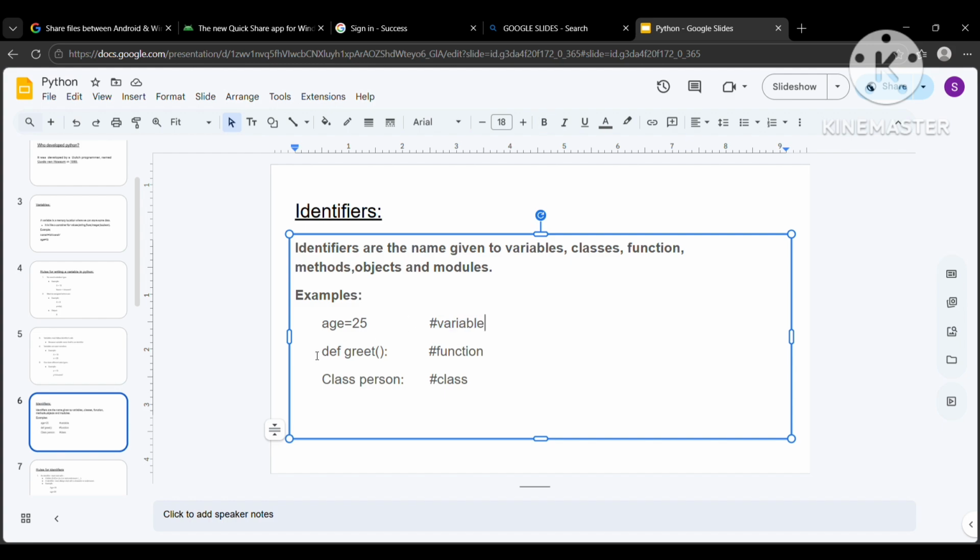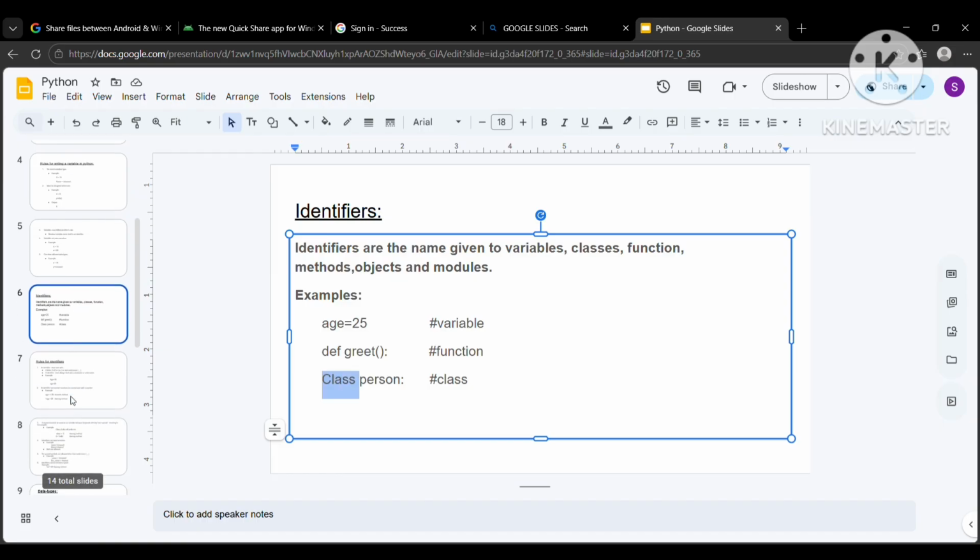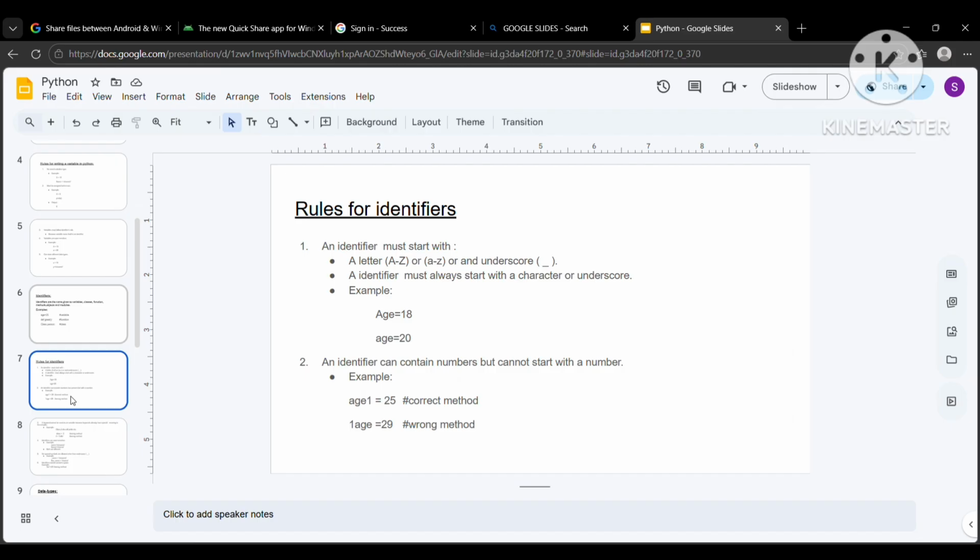Next is our def greet. Def is a keyword used to create functions. And here I have declared a class named person. Class is a concept of OOPs. We'll discuss it later as well.